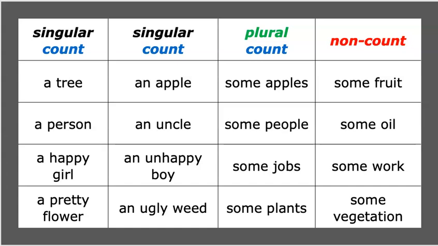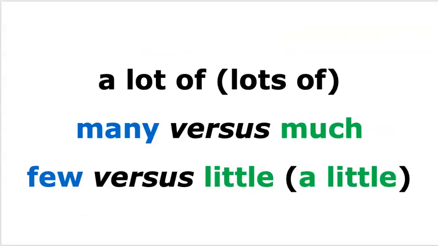Similarly, a pretty flower versus an ugly weed. I can count some plants, non-count some vegetation.